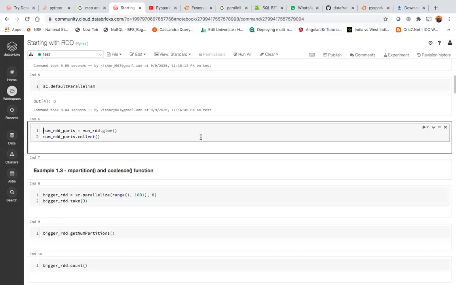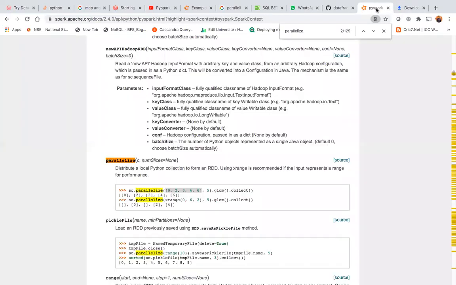And then I just want to see, then we can see RDD. We can go here, Control F. You can search RDD also.